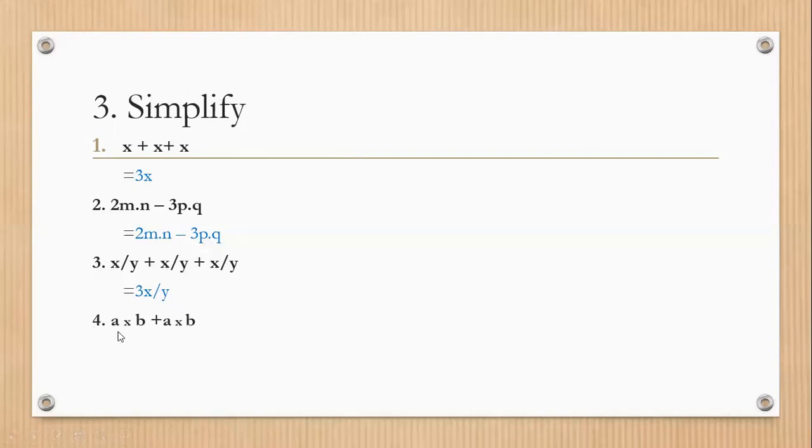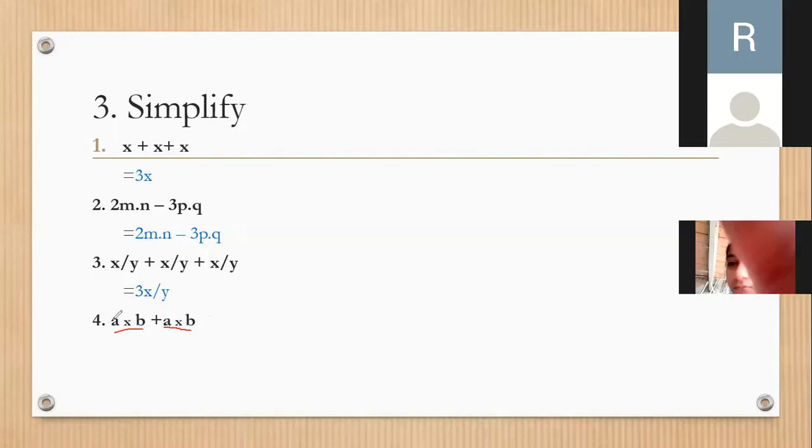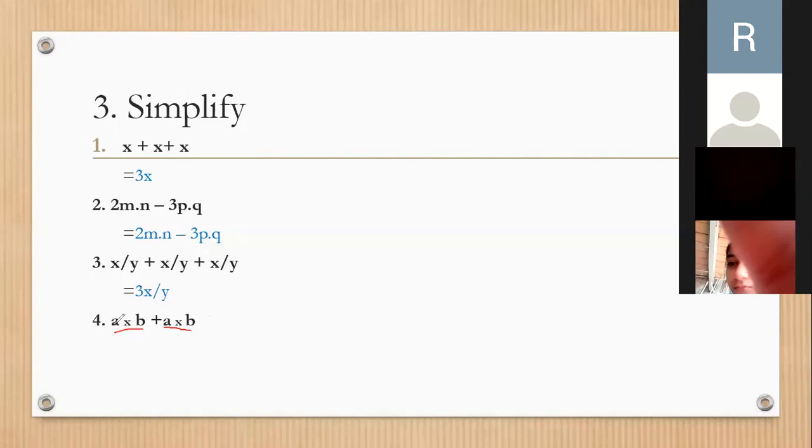Now, a multiplied by b plus a multiplied by b. Now, in this question, you can see that two same terms are added. a into b plus a into b. How can we simplify? Same terms are there. Can you add them? No coefficient is written over here.